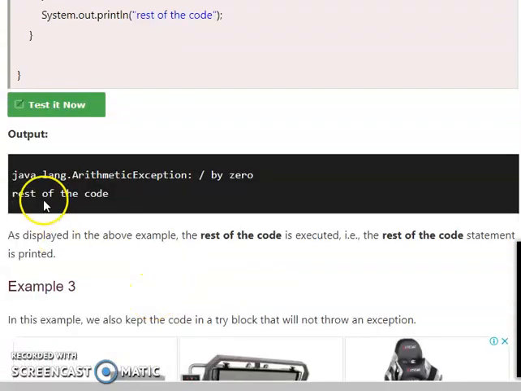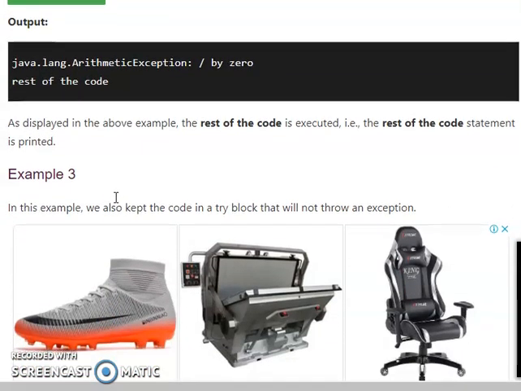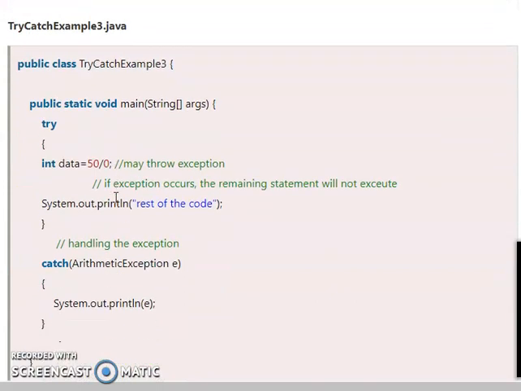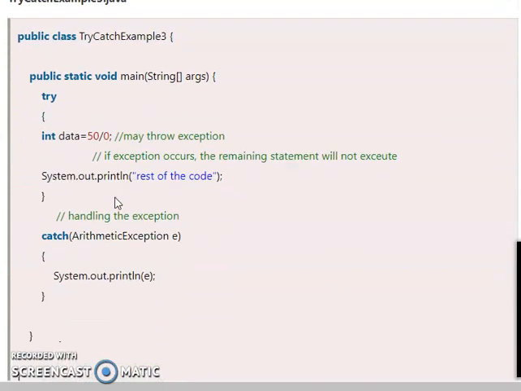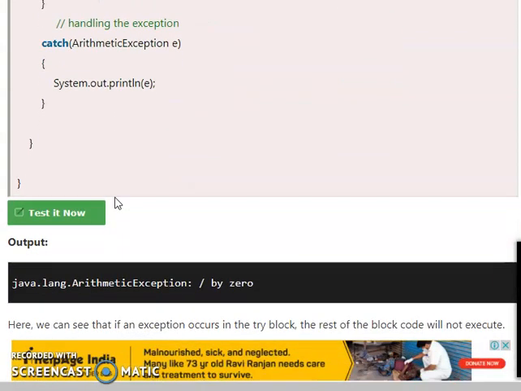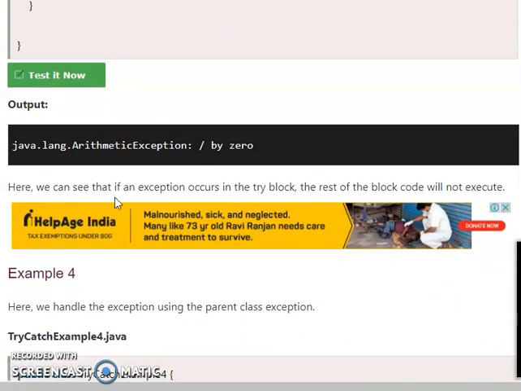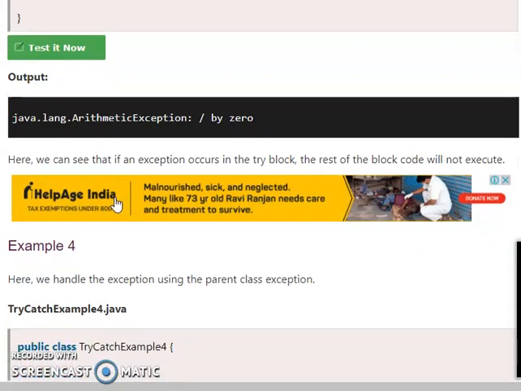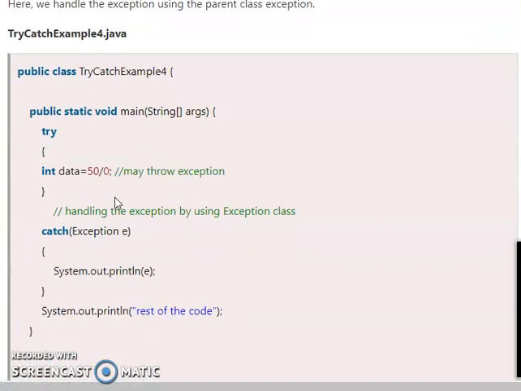So here you can see the error was also displayed and the rest of the code also executed here. So that is the use of the try and catch block. Try is used to execute the program and it also displays the error. The error was also displayed by the try and catch block.